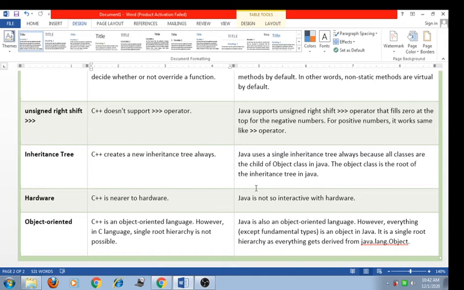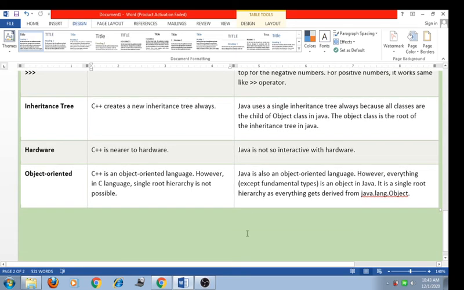Now the next one is hardware. The C++ language is nearer to the hardware, but Java does not interact so much with hardware. The next concept is object oriented. C++ is an object oriented language. However, in C, a single root hierarchy is not possible. Java is also an object oriented language.